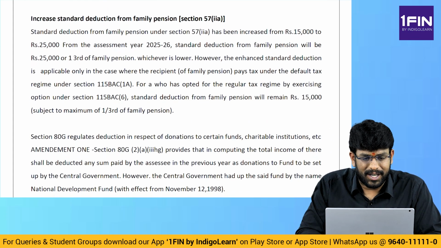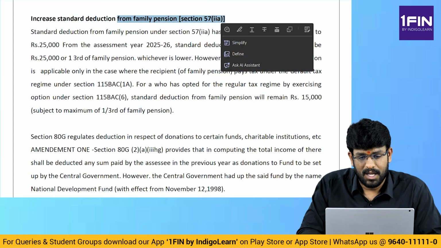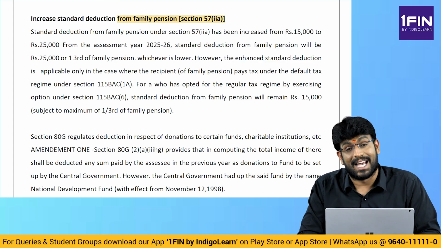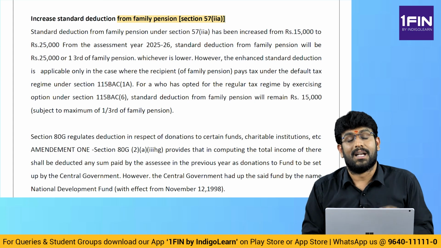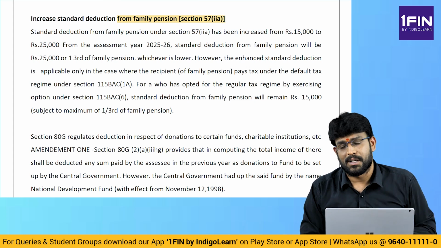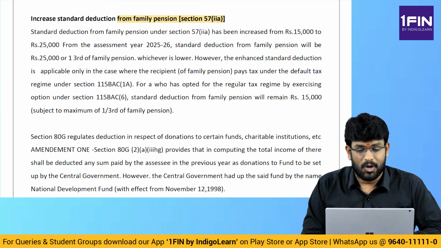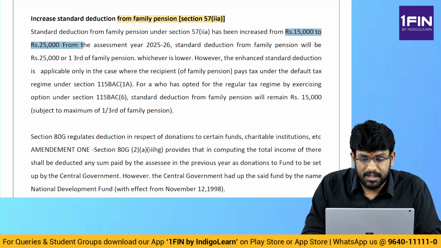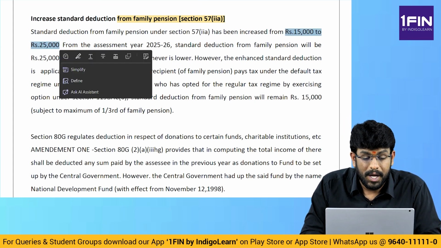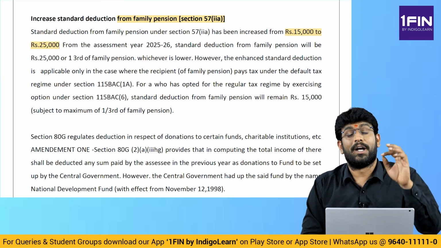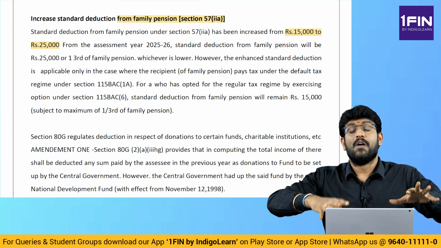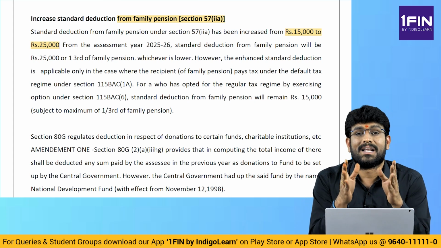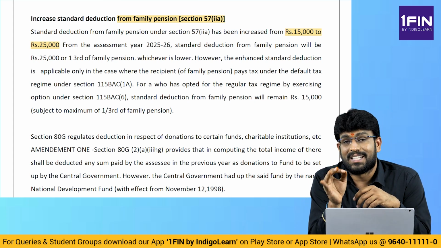Increase in standard deduction from family pension. First, our family pension, we all know that normal pension we tax in income from salaries, but family pension is taxable under head income from other sources. And in family pension, there is a deduction of 1/3 of the pension or 15,000, whichever is lower. But this 15,000 is now increased to 25,000. But the point to be noted is this benefit of 15,000 increased to 25,000 is applicable only and only if a person is paying tax under default tax regime.